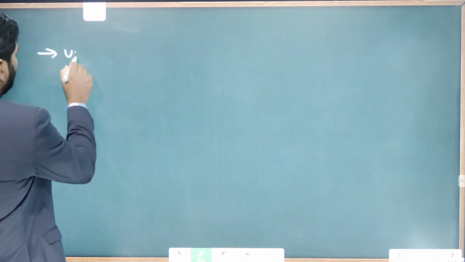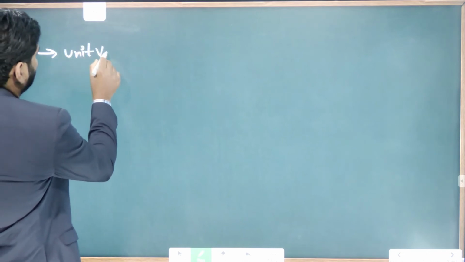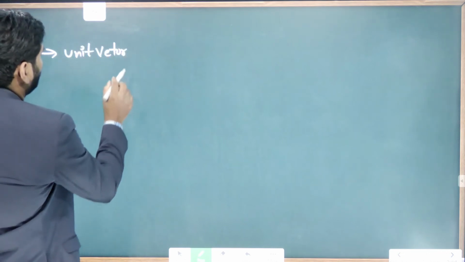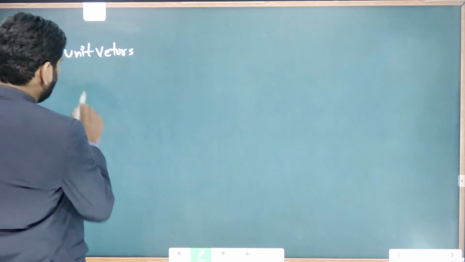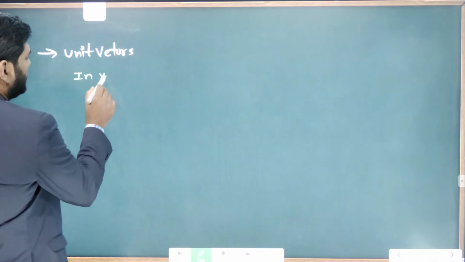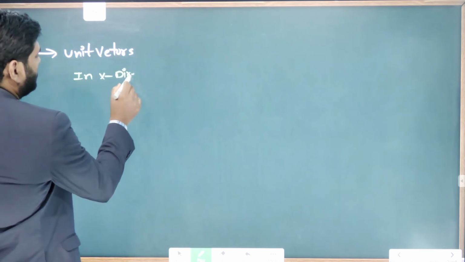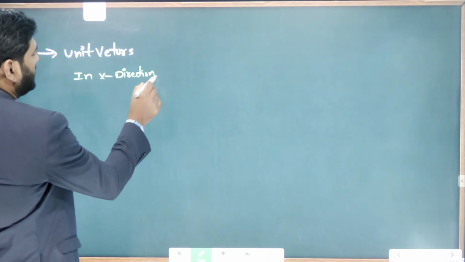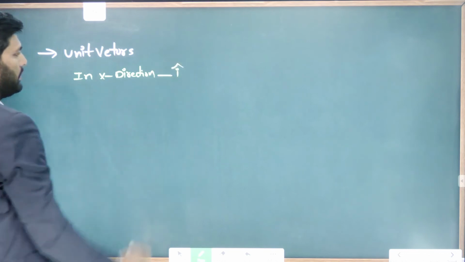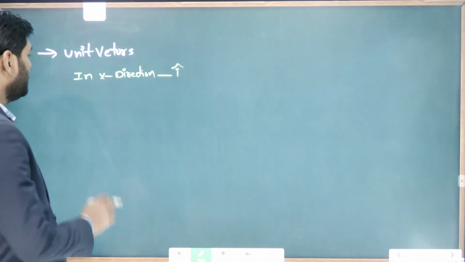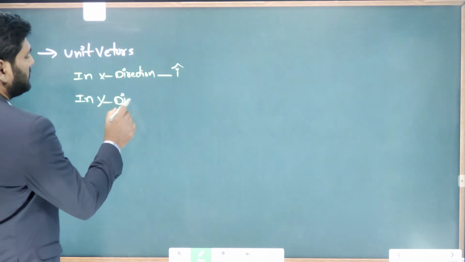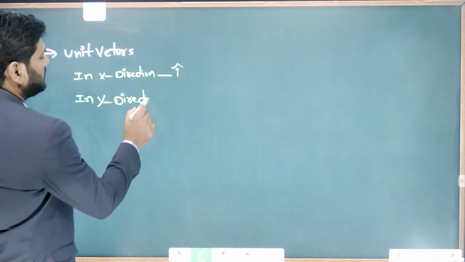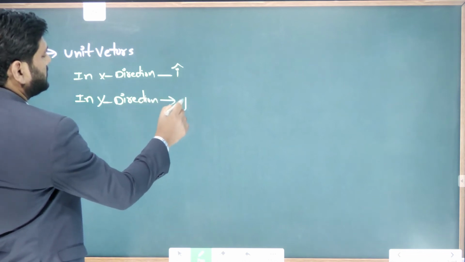So unit vectors in x direction. The unit vector in x direction is I cap. In y direction it is j cap.